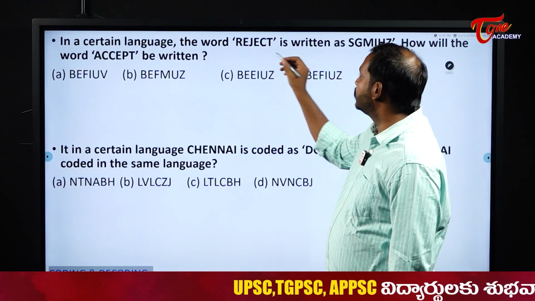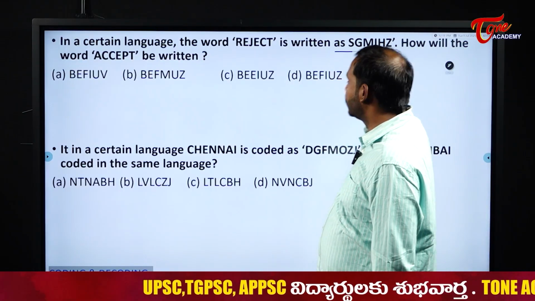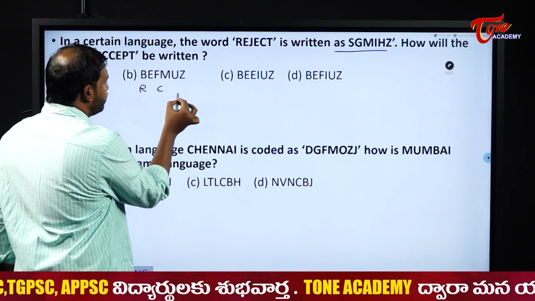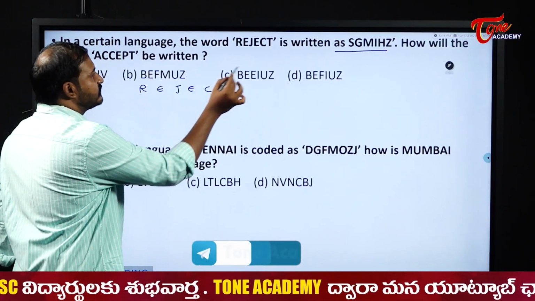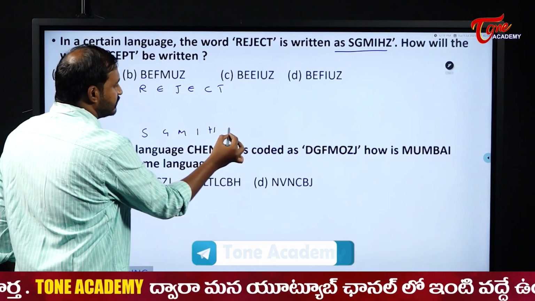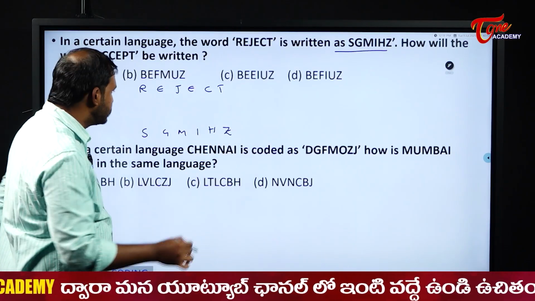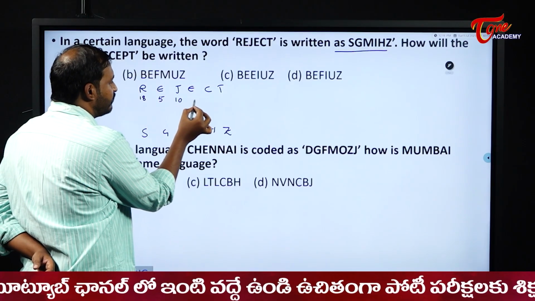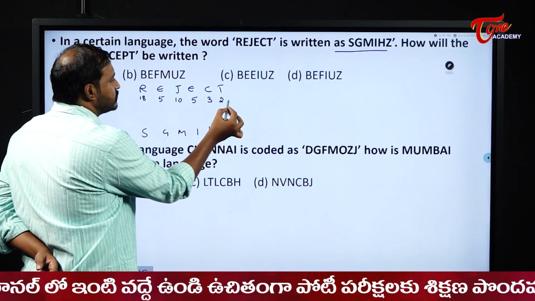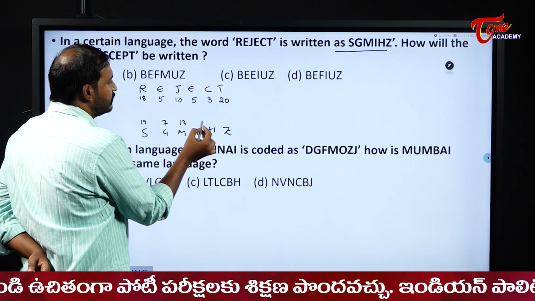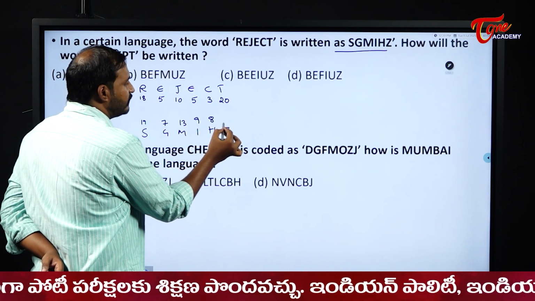Now first, what is he doing? They are telling us that the word reject is coded as SGMIHZ. Now what is happening here? R is the 18th alphabet, E is 5th, J is 10th, 5, 3, 20. So what is it written as here? 19, 7, 13, 9, 8 and 26.